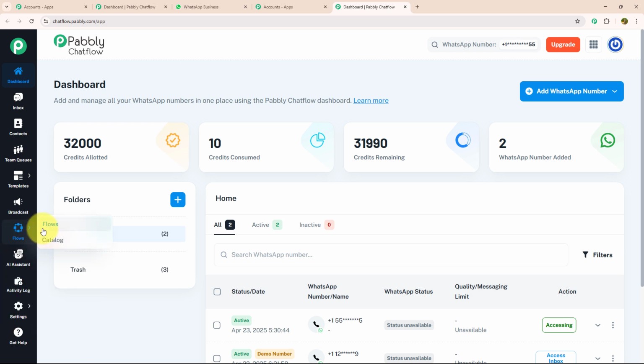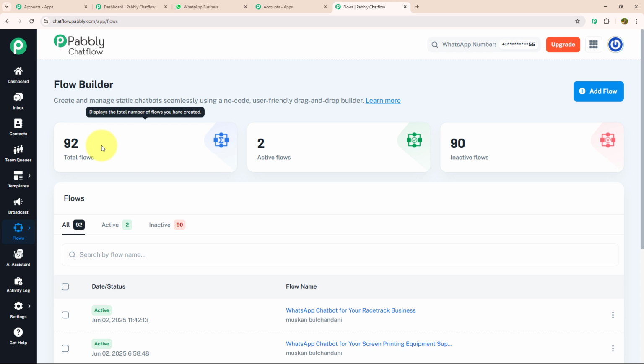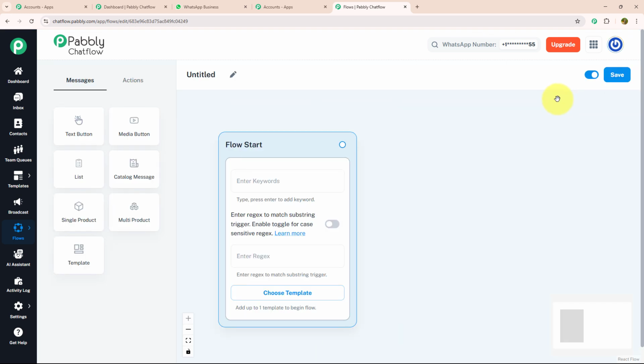For that, we need to click on the flow option and you will land on the flow builder page. Here you can create and manage your chatbot seamlessly. And to create a new flow, you just need to click on the Add Flow button, which is given on the top right corner. And after that, you will land on this page. Here, to create a new flow, you just need to give it a meaningful name.